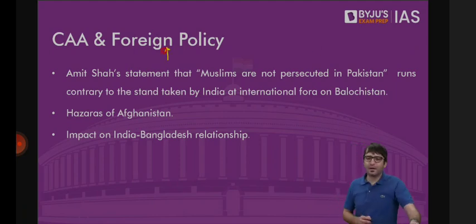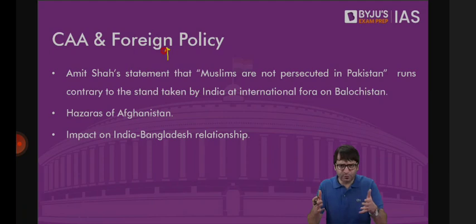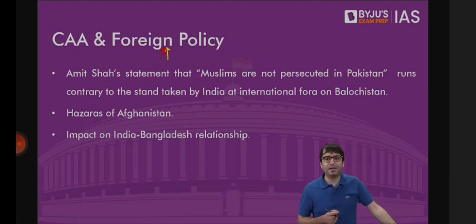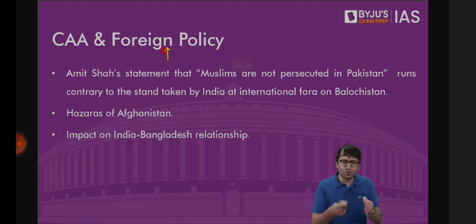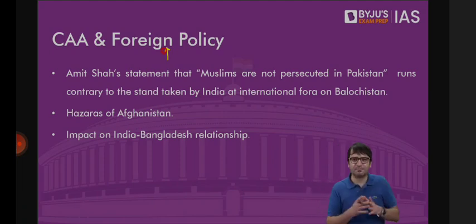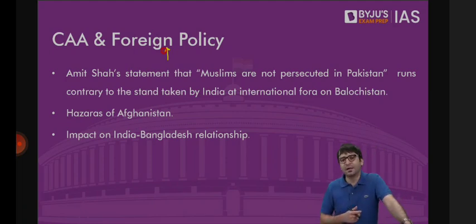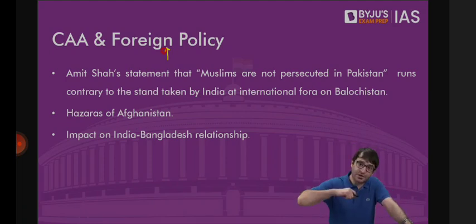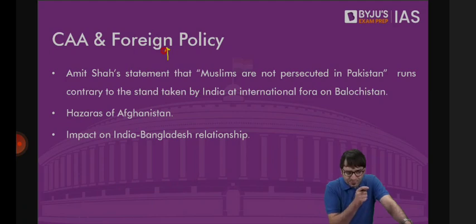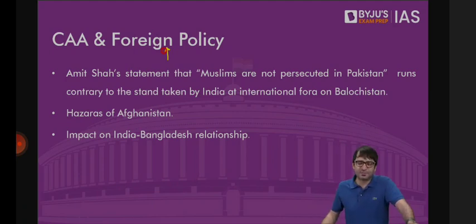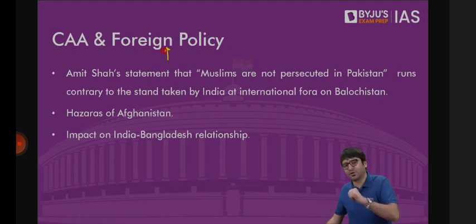How? Mr. Amit Shah, when he's the Union Home Minister, when he introduced this bill, Citizenship Amendment Bill in the Parliament, he was asked, why have you excluded Muslims from CAA? Why don't you also include Muslims and give them citizenship as well? Mr. Amit Shah said, prove to me that Muslims are discriminated in Pakistan, Afghanistan, Bangladesh, and I would be happy to grant them citizenship. How can Muslims be persecuted because of their religion in these 3 countries? Because these are Islamic countries. It's the religious minorities in these countries who are being targeted, persecuted for their religious ideology. Mr. Amit Shah said, if you can prove to me that Muslims are being targeted because of their religion, persecuted because of their religion in these countries, I'll be happy in granting them citizenship.